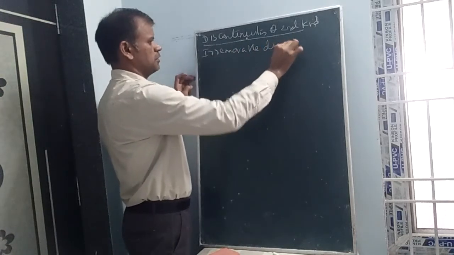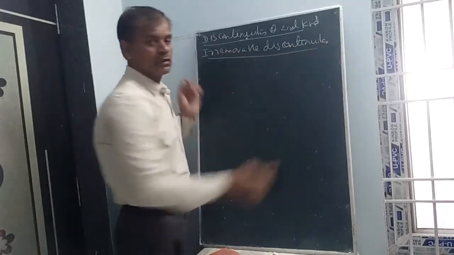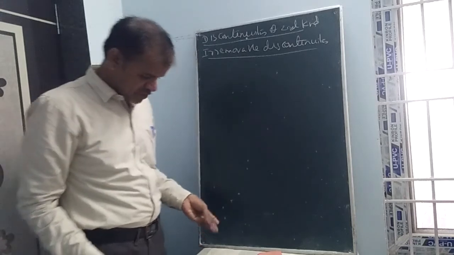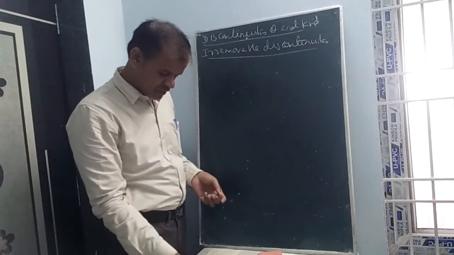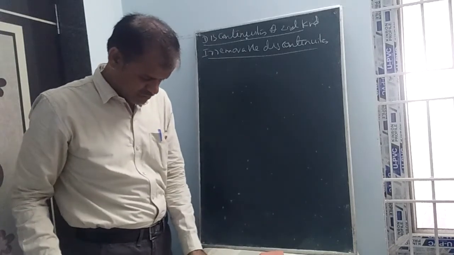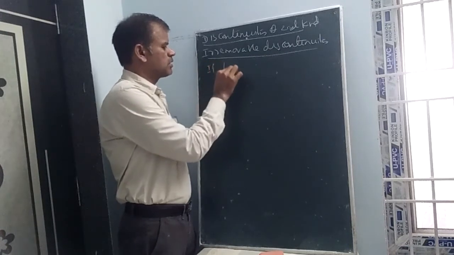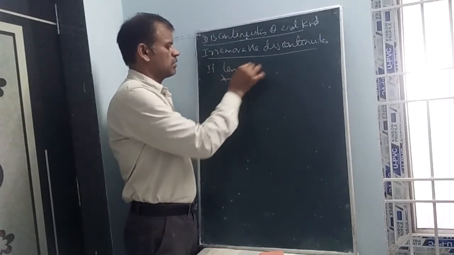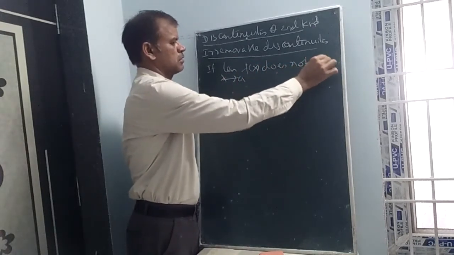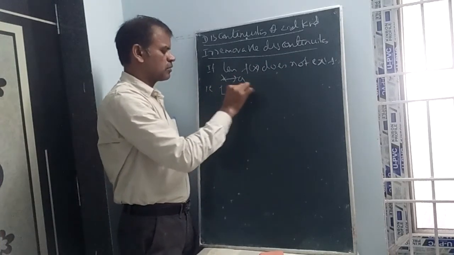A function f of x is said to have discontinuity of second kind at x equal to a if limit x tends to a of f of x does not exist, that is, LHL is not equal to RHL.